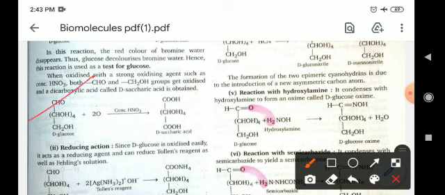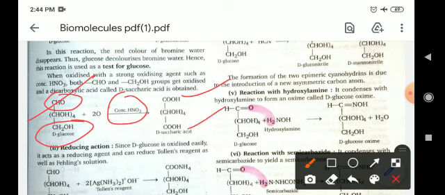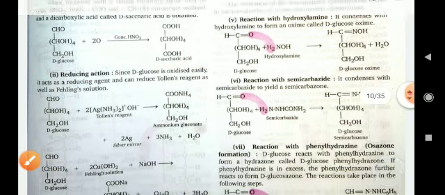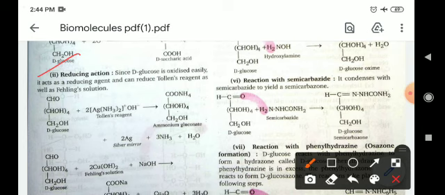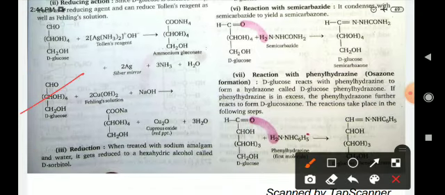Other reaction, oxidation with concentrated HNO3. When you oxidize glucose with concentrated HNO3, both this aldehydic group and this primary alcoholic group will oxidize and convert into carboxylic groups, and this is known as saccharic acid. Okay, reducing character. As we know, an aldehyde always reduces Tollens reagent. In glucose an aldehydic group is present, so when glucose reacts with Tollens reagent, it forms ammonium gluconate and silver, meaning it reduces Tollens reagent. Okay, and glucose also reduces Fehling solution and gives a cuprous oxide red precipitate.